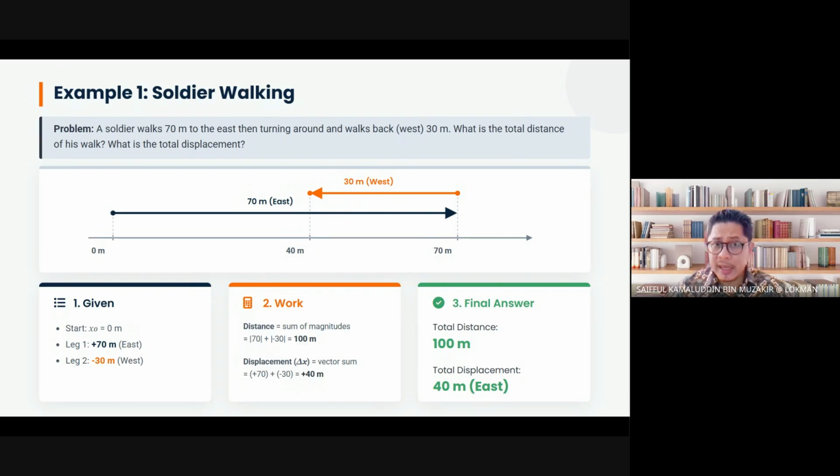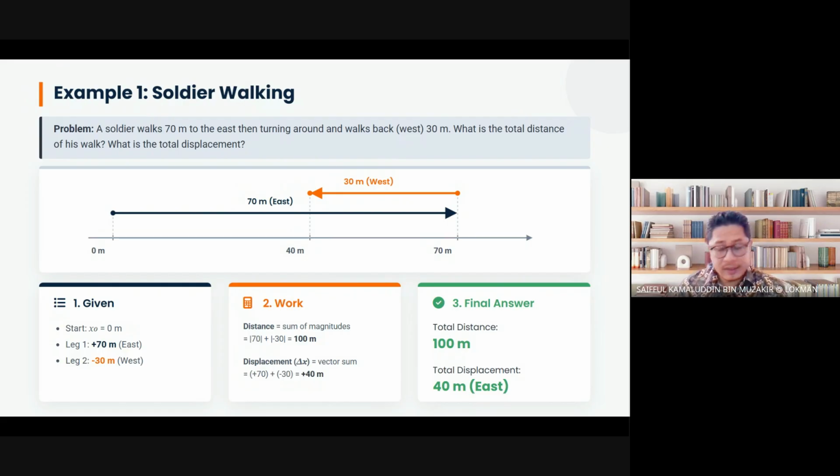That is distance. How about the total displacement? The total displacement is the shortest distance between the starting point and the end point. So your starting point is at 0 meter. So the end point, after he walked 30 meters to the west, means your x-axis coordinate is now 40 meters. Why? Because 70, he went back 30 meters, 70 minus 30, you get 40 meters. So now your displacement is 40 meters, plus sign, positive 40 meters.